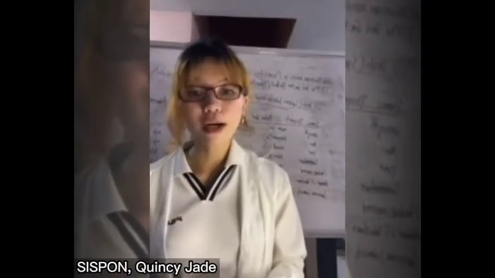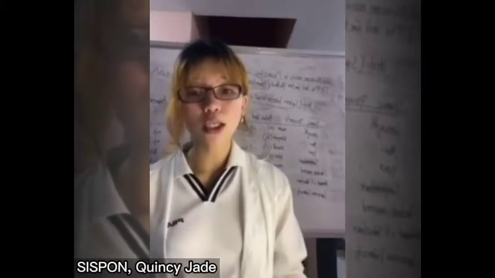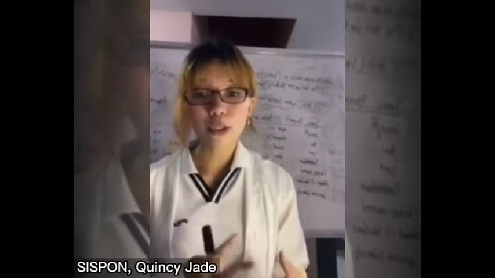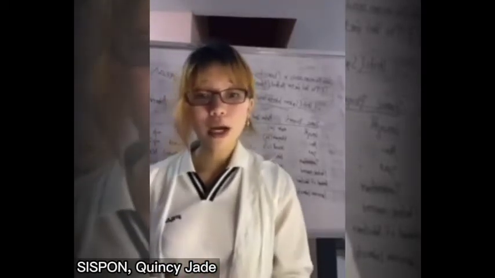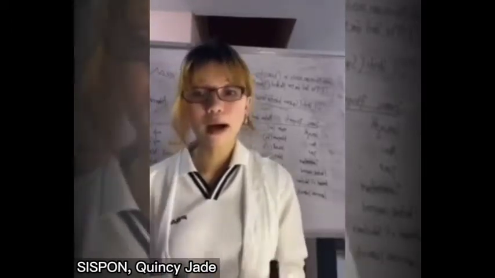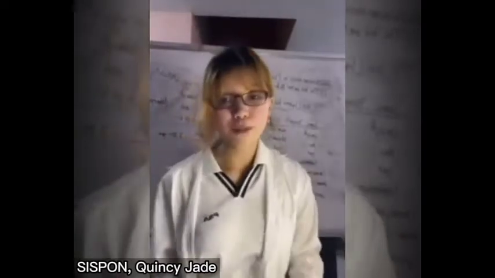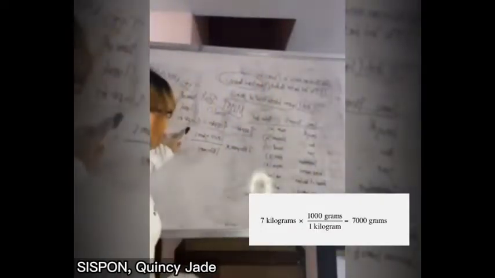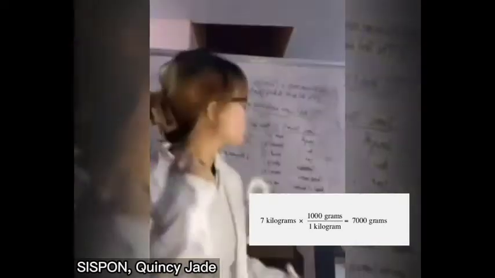Which conversion factor do we use in a problem? The choice depends on the units of the quantity we want to convert. If I want to convert 7 kilograms into grams, the conversion factor I use is 1,000 grams over 1 kilogram. I perform the following calculation: 7 kilograms times 1,000 grams over 1 kilogram is equal to 7,000 grams.